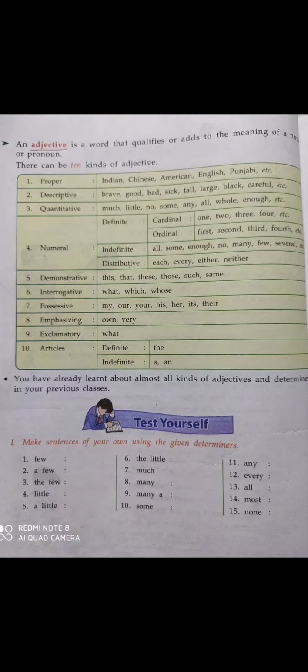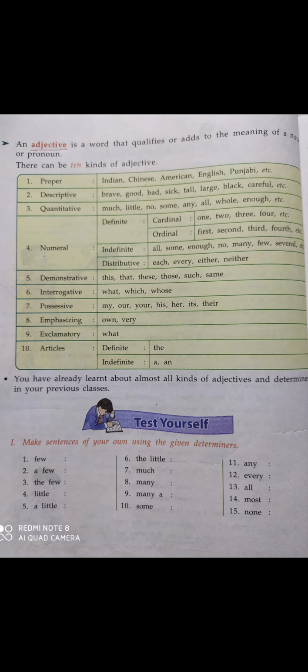Then indefinite numeral adjectives are all, some, enough, no, many, few, several. When these types of words are used with a countable noun, at that time it is a numeral adjective, and the adjectives used with an uncountable noun are quantitative adjective.